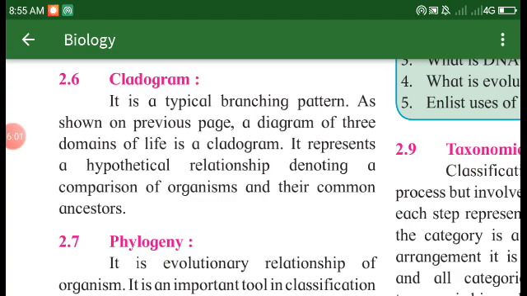It represents hypothetical relationships, denoting a comparison of organisms and their common ancestors, such as the common ancestor of all these being a prokaryote. Prokaryotes evolve into the eukarya. So this is nothing but a cladogram.